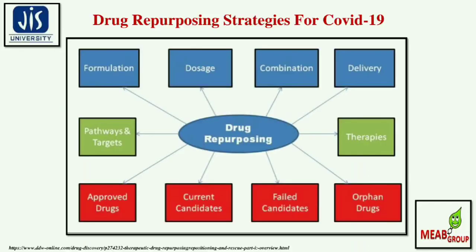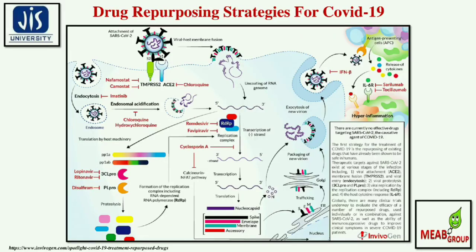Number 1 is formulation, determination of doses, combination or multitude of drugs, delivery, therapeutics, orphan drugs, failure candidates, current candidates and approved drugs, and different pathways and their corresponding targets. This very clearly shows how the drug will be repurposed and what their consecutive strategies are for SARS-CoV-2.